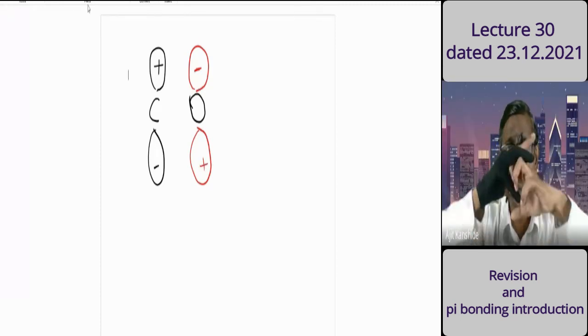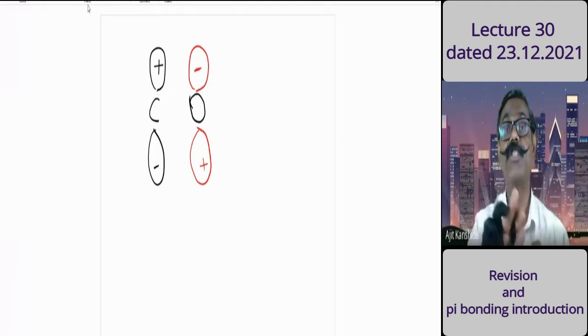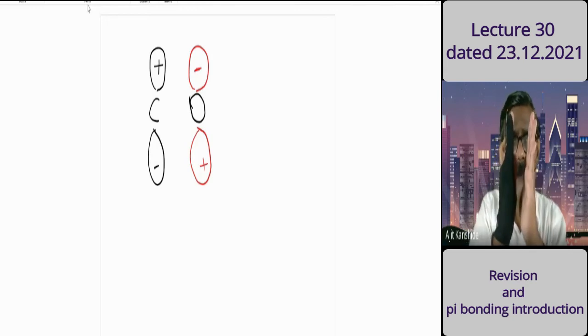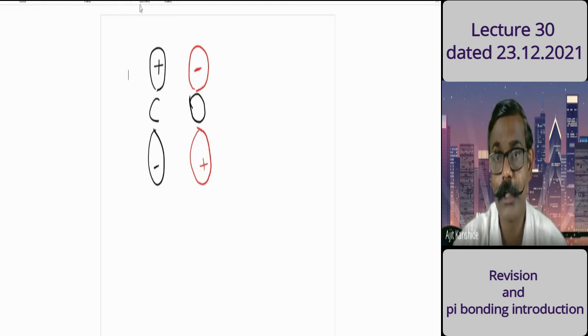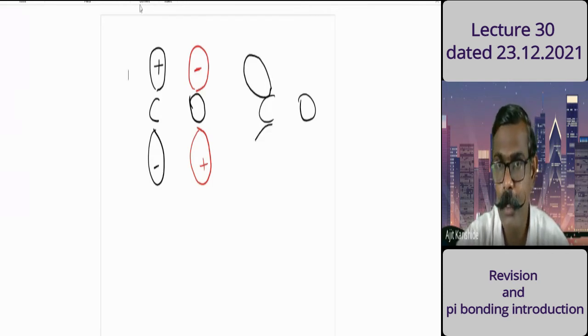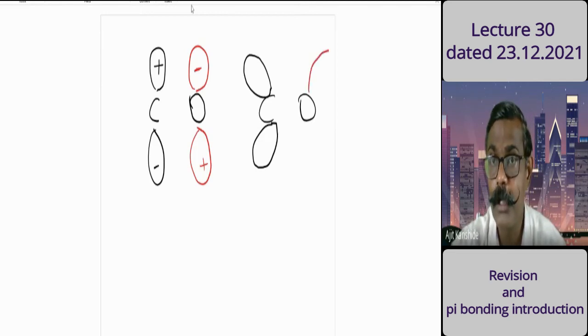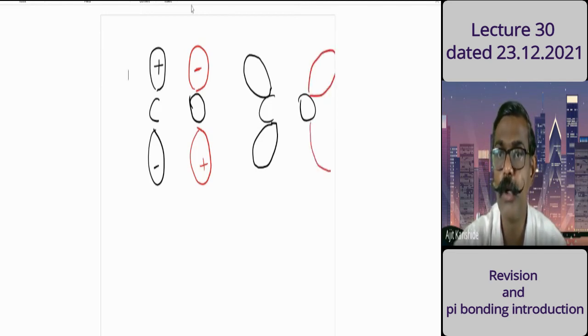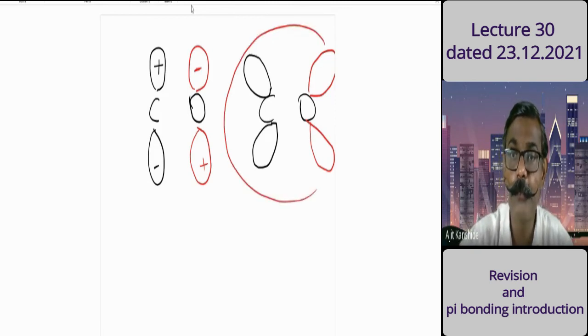Previously they came together and merged, like one drop combined with another drop to form a new large drop. That was the situation last time. Now plus and minus will repel. Because of that, in the new structure, if I have to represent CCO, that positive lobe will show the deviation, this negative lobe will also show the deviation, and the negative lobe from the oxygen will show the deviation. So these are the molecular orbitals.